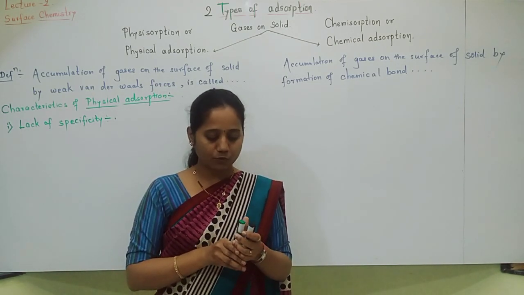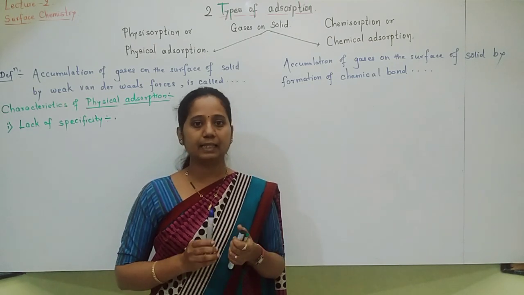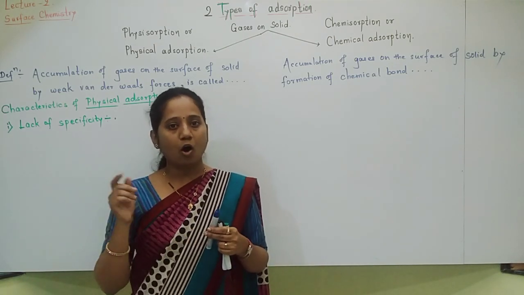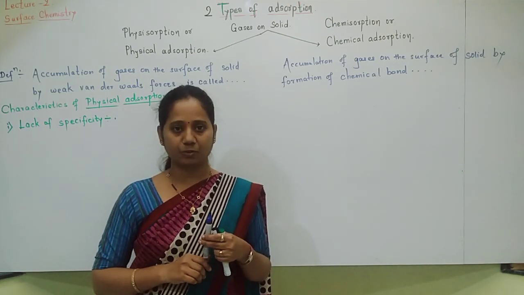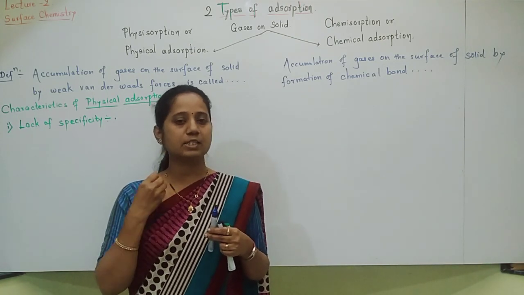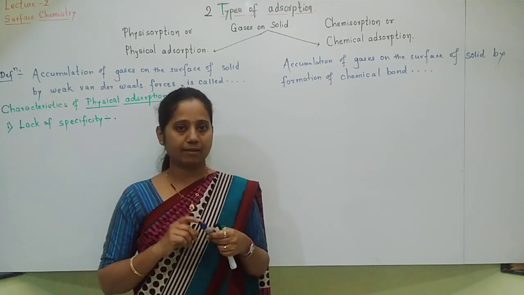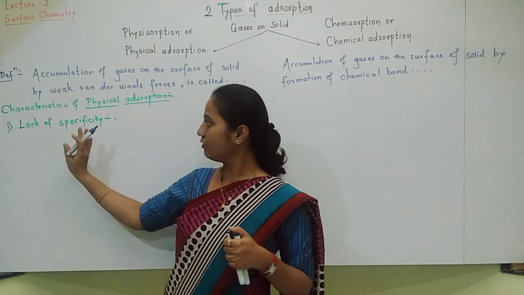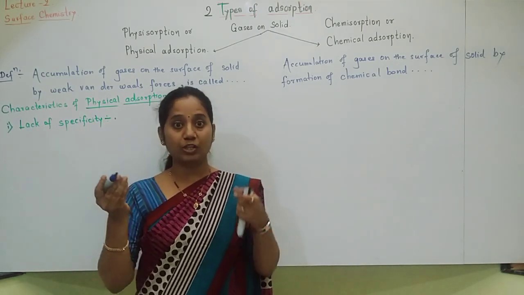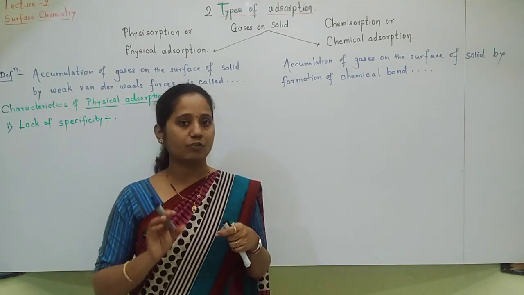by van der Waals force of attraction, then all gases have van der Waals force of attraction. Van der Waals force of attraction is universal. All gases are having that force of attraction. So there is no specificity that which gas will get adsorbed on the surface of adsorbent.